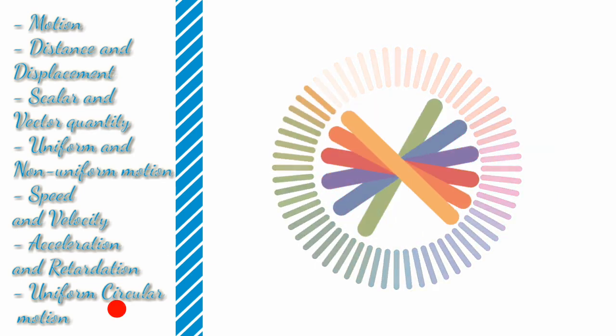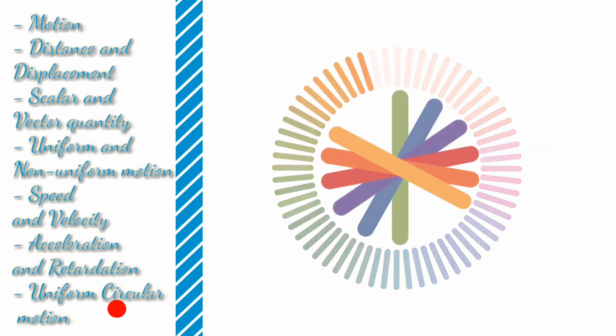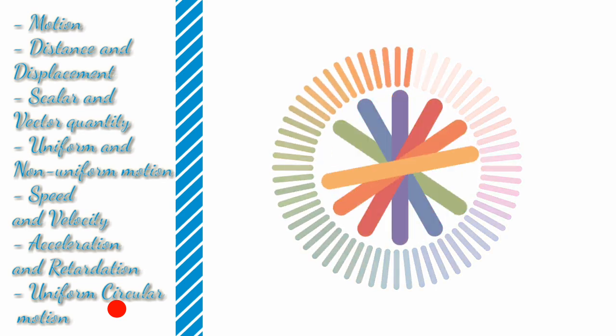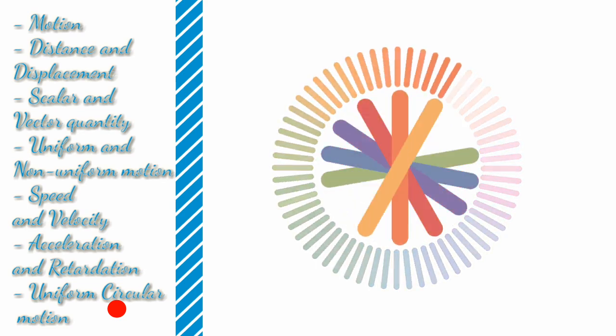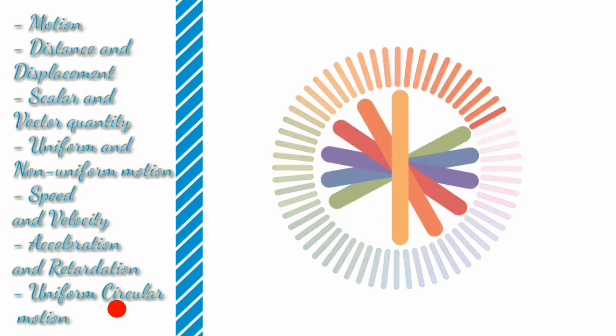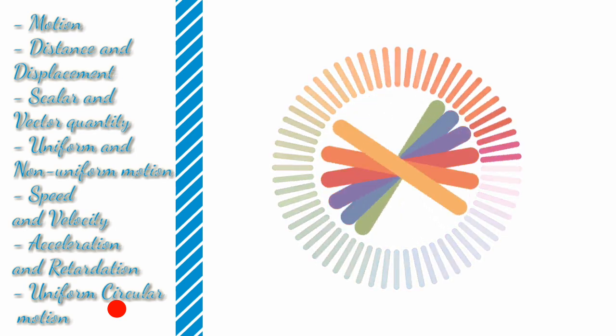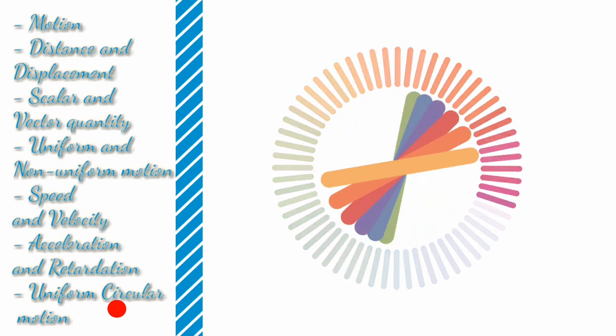And now let's come to our last topic, that is uniform circular motion. The definition of uniform circular motion is: when a body or an object moves in a circle, it is called circular motion. And there is nothing more in uniform circular motion.